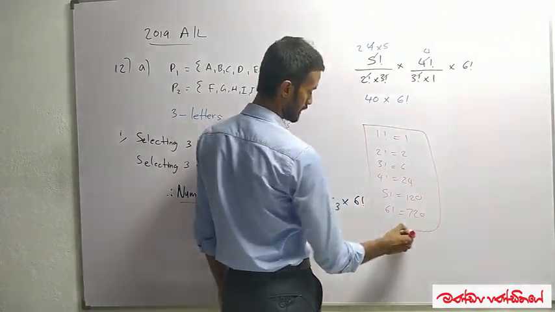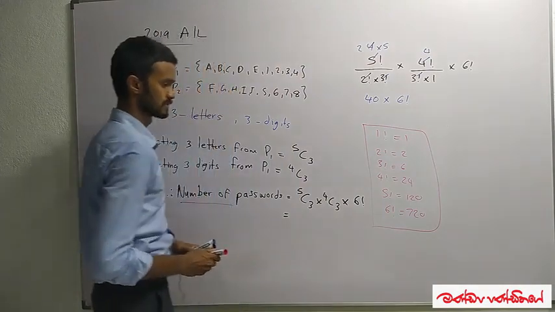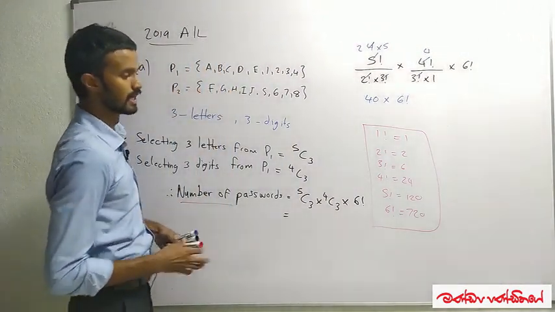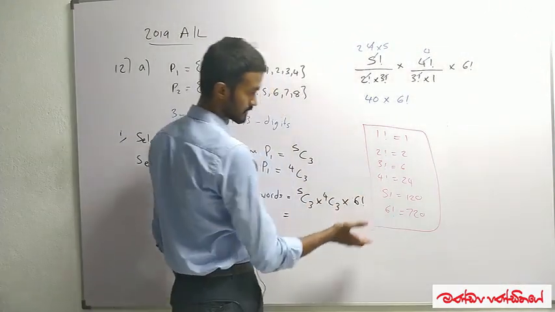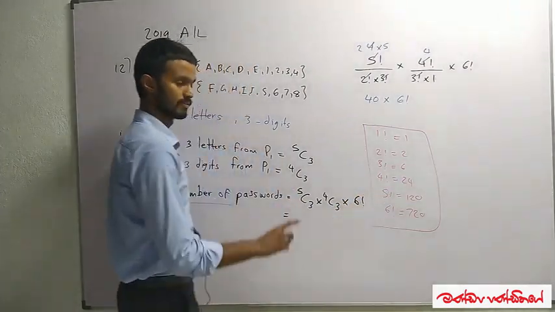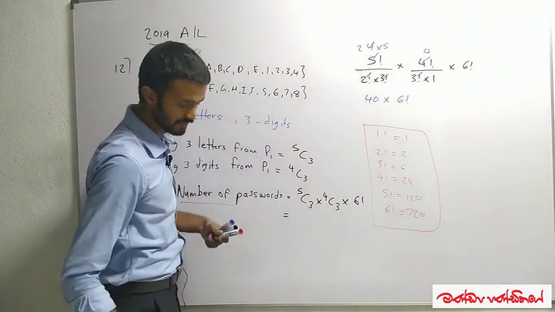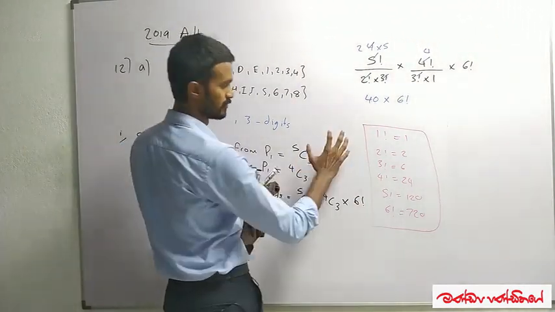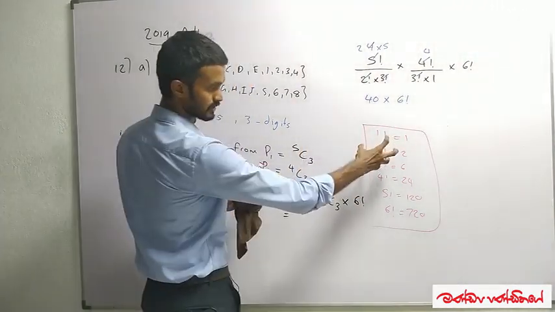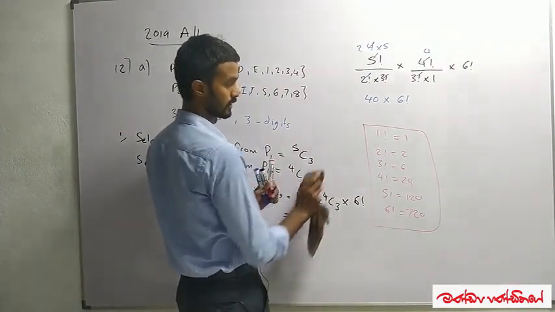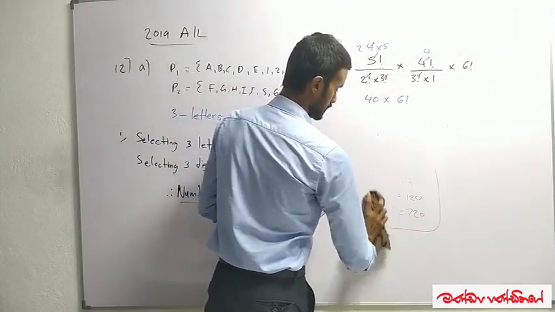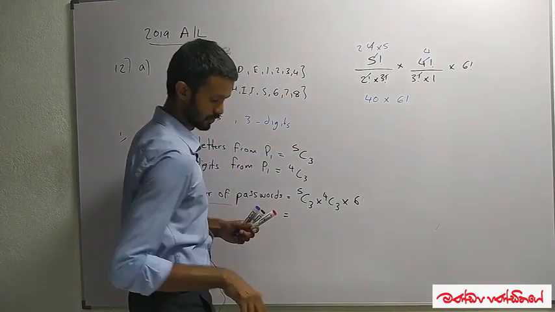When we are dealing with combinations and permutation sums, just keep in mind these values up to factorial 6. That makes things easier. If you don't know this, just pause the video and note this down. So I know that factorial 6 is equal to